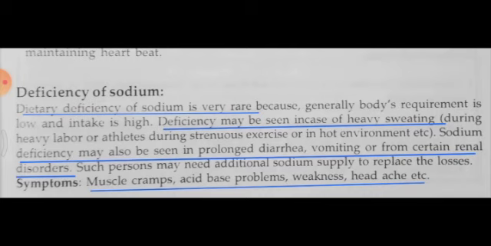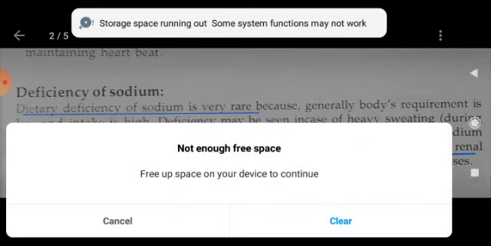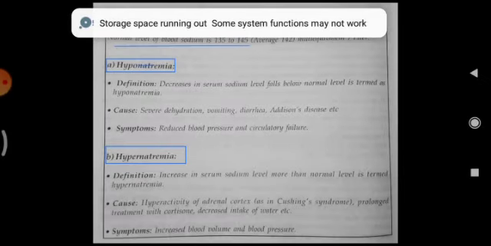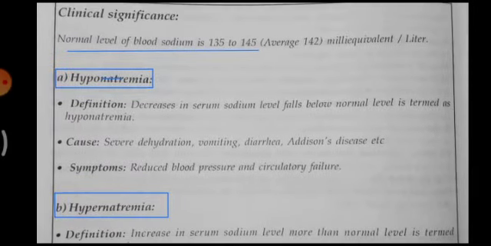Symptoms: muscle cramps, acid-base problems, weakness, and headache. These are the symptoms that occur during sodium deficiency. Sodium deficiency can be avoided by taking oral rehydration salt solutions, which contain these salts and maintain the balance in the body.